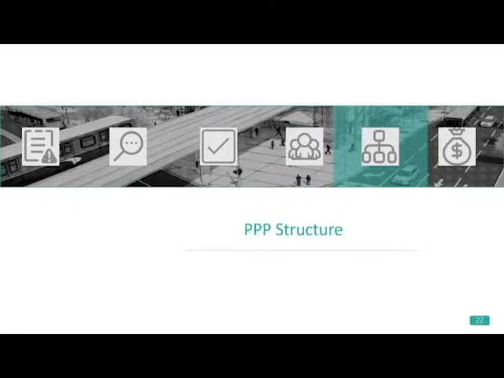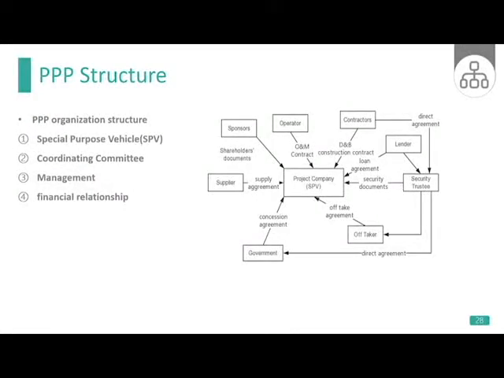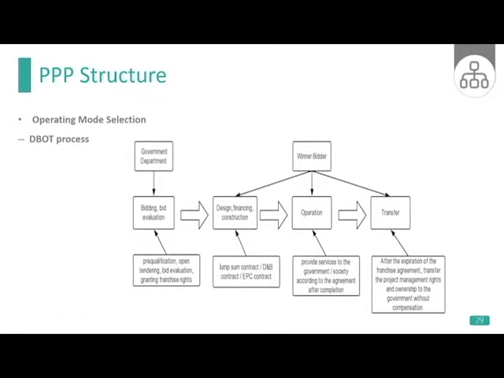The typical PPP structure is a complex cooperating system between the government, social sponsors, contractors, and an operator. The most important part is to establish the special purpose vehicle for the huge LRT project. Not only that, attention should be paid to setting up a coordinating committee and management team. When it comes to the specific operating mode, design, build, operate, and transfer, namely the DBOT mode, is adopted.